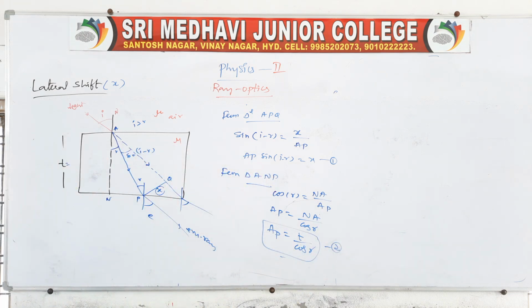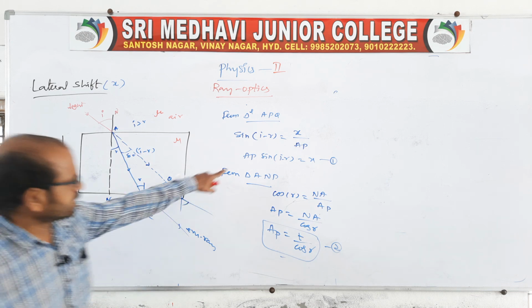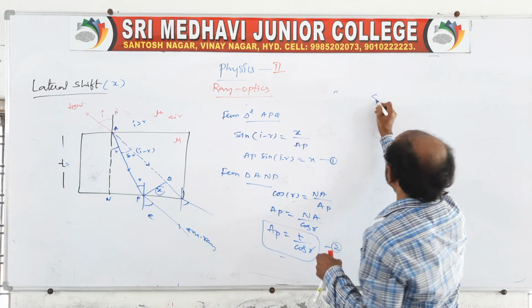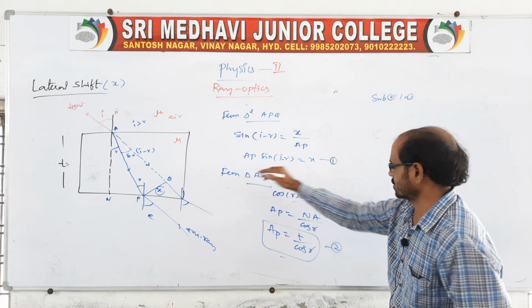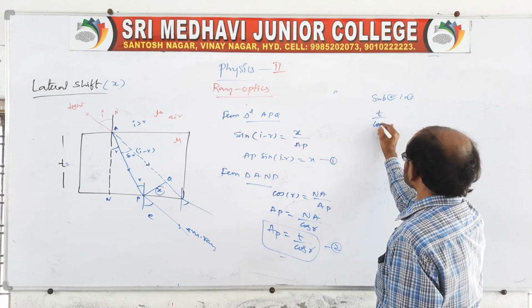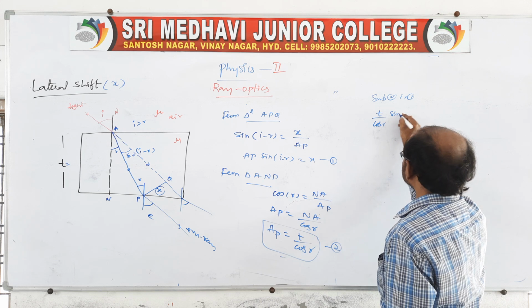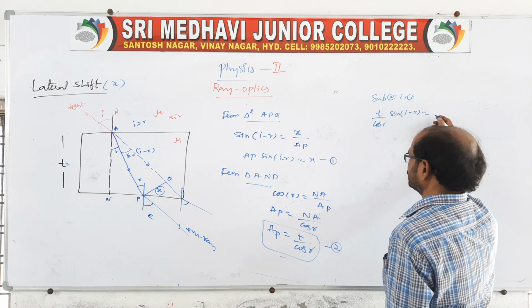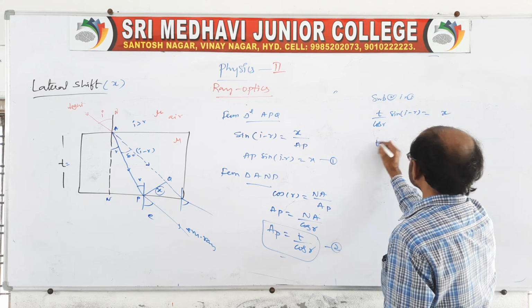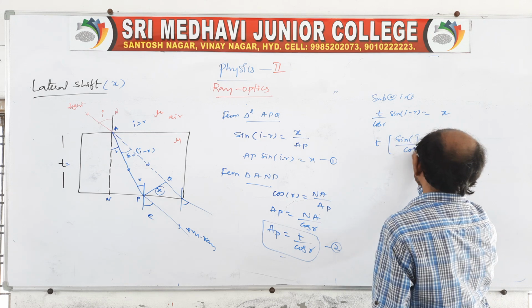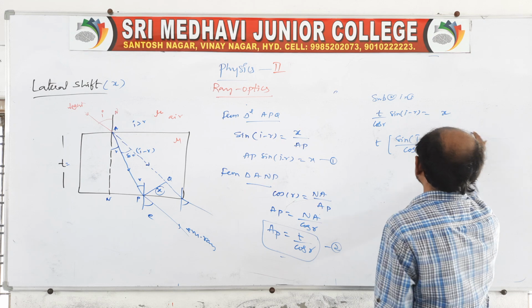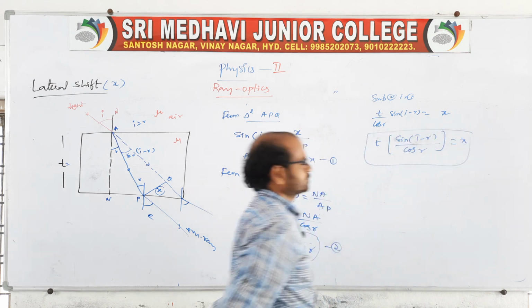Now from these two expressions, very simple, we substitute AP, substituting 2 in 1: T by cos r into sine of i minus r is equal to x. So T of sine of i minus r by cos r will be represented as the lateral shift.